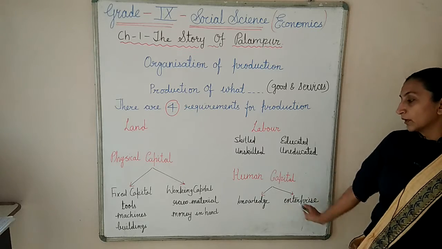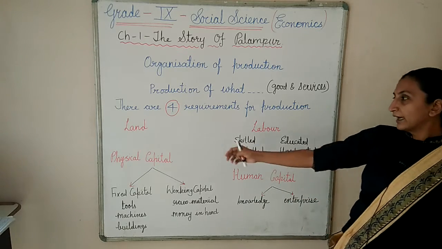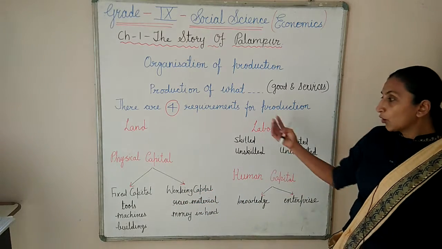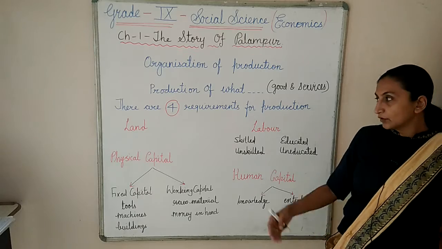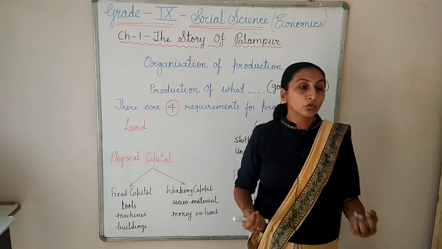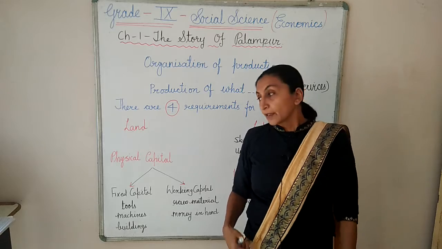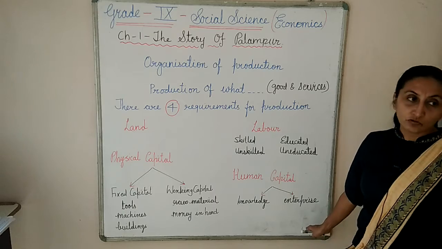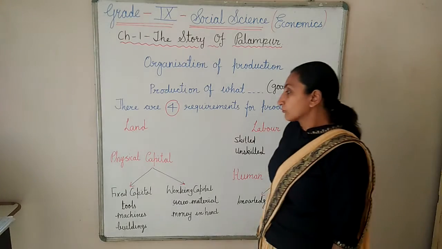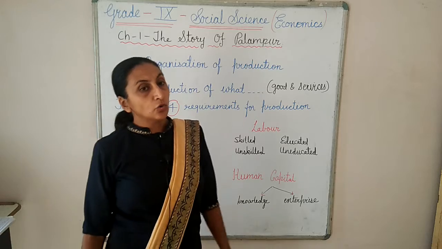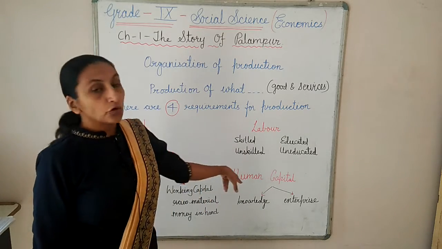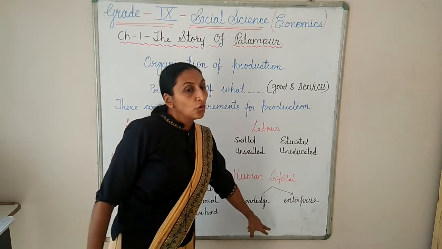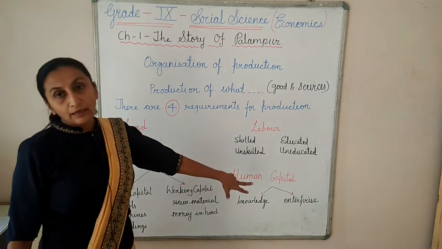And after that, the human capital. Now all things are there: land is there, labor is there, physical capital is there. But how to do all the things, that idea I don't have. I have the land and everything, but I don't know how to do the further things. So for that we need human capital, meaning knowledge and enterprise. Knowledge and enterprise should be there, because of that we are able to combine all these things to produce an output. So knowledge and enterprise can help us join all the things and get an output.